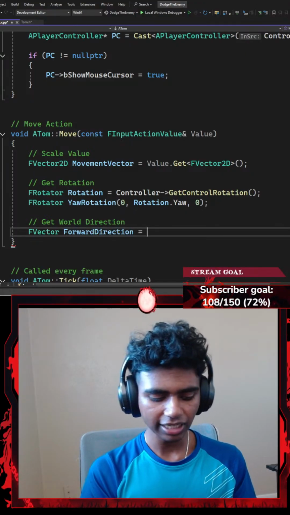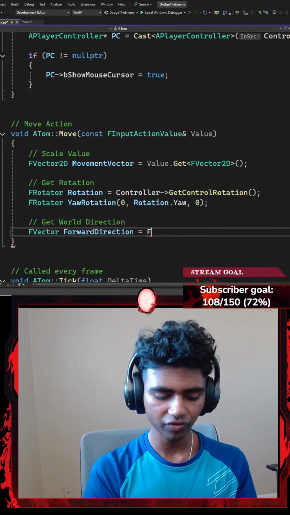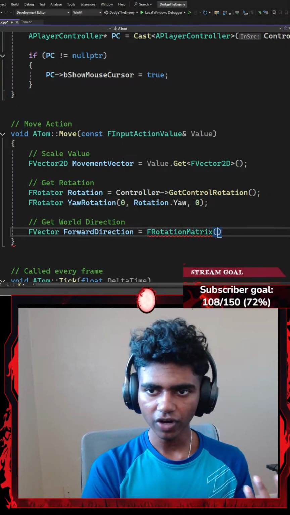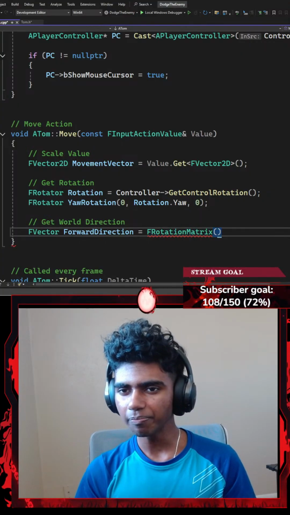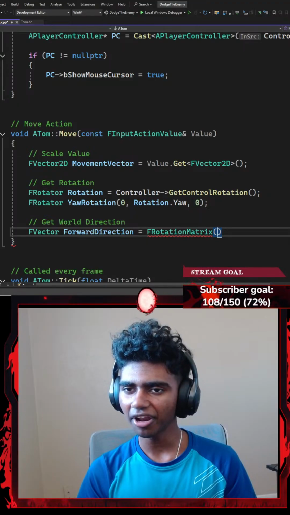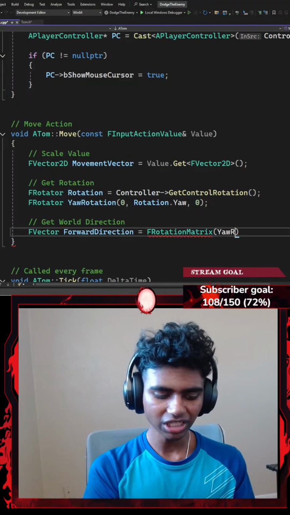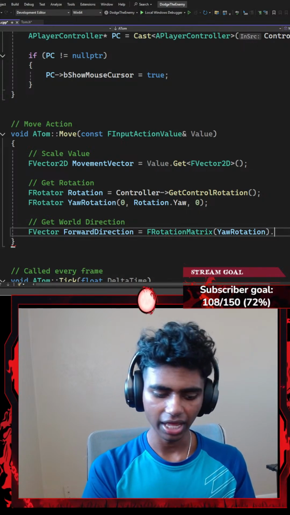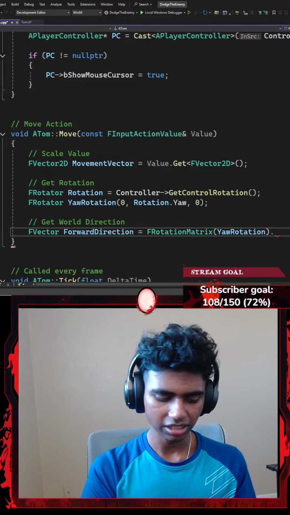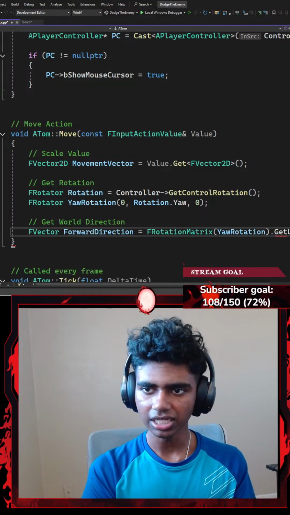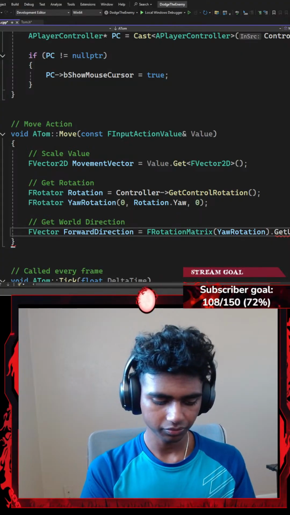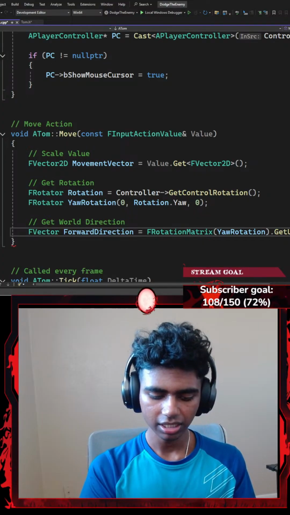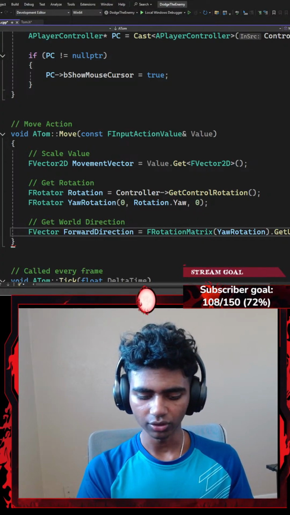That is going to be equal to, I'm going to go with something like FRotationMatrix. I'm going to use a RotationMatrix function that requires a parameter of something like my YawRotation, dot the GetUnitAxis. I'm gonna go ahead and use GetUnitAxis with the pair of parentheses, my EAxis is gonna be X axis, ending with a semicolon.